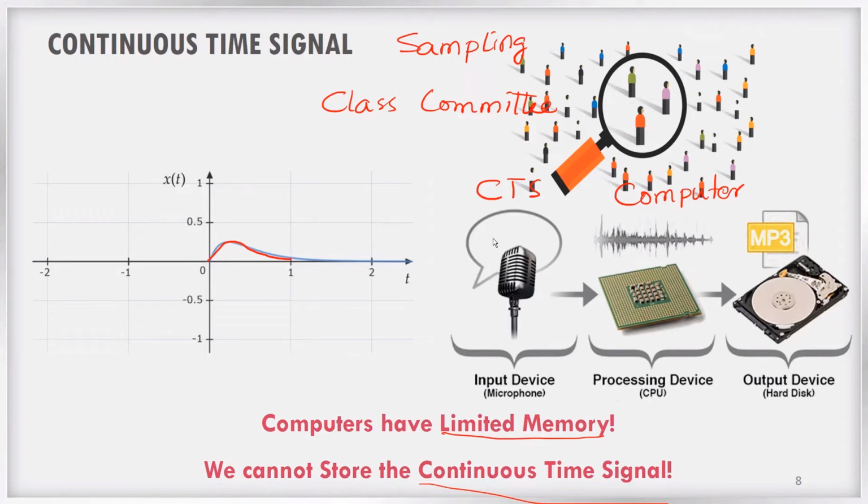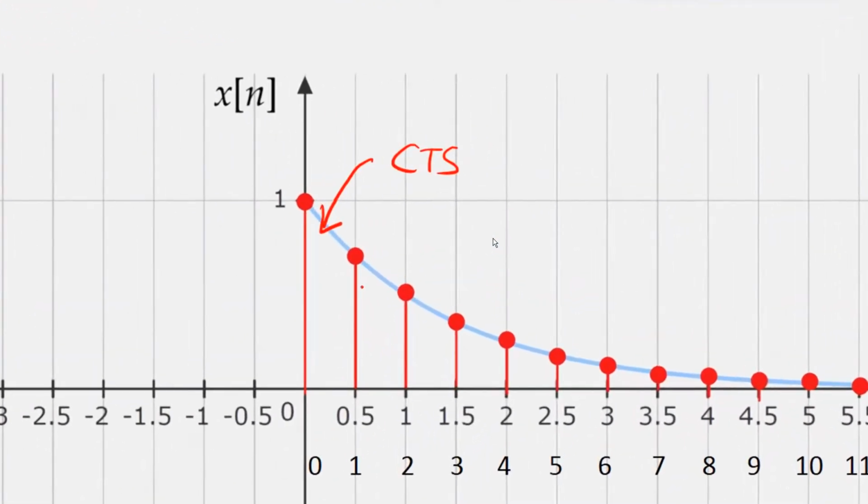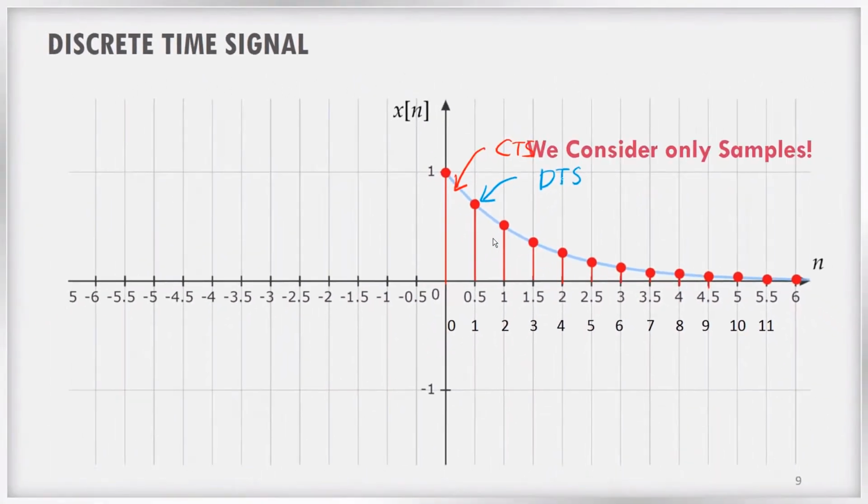So we cannot take all the values. We can take only some values from the continuous time signal. So this leads to the second category of the signal, which is known as discrete time signals. Here you can see that this blue color is the continuous time signal, and these red dots indicate the discrete time values of the signal. So why is it called a discrete time signal? If you carefully look, we consider only samples. We are not considering the values at this time or this time or this time. We will consider the values only at some instances of time.